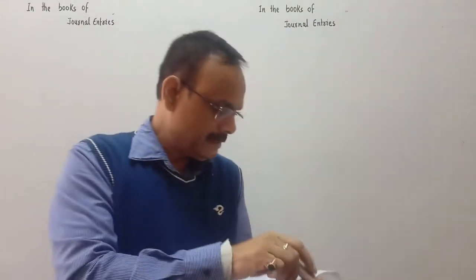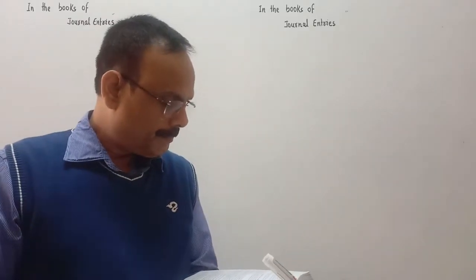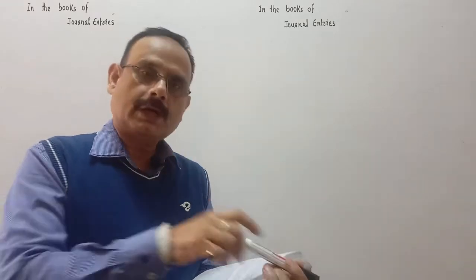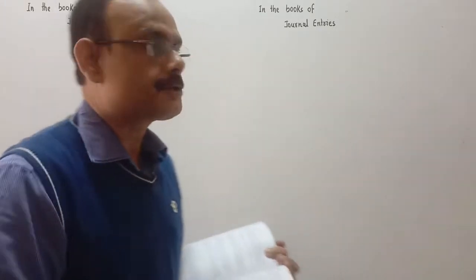So the question is: on April 1st, 2016, B accepted a bill drawn by A. B accepted a bill means B is the drawee.